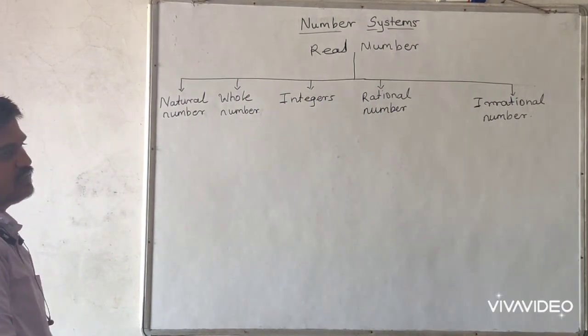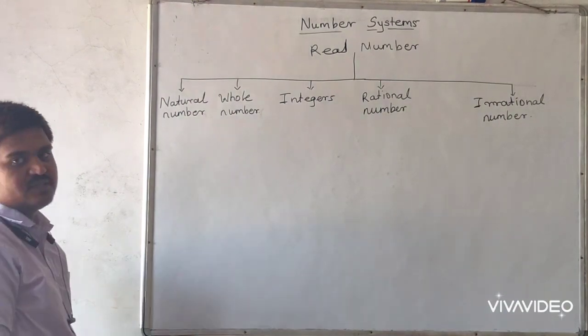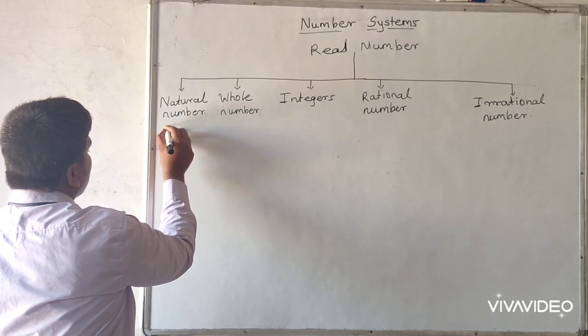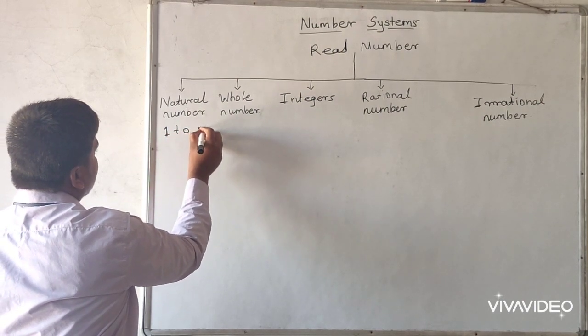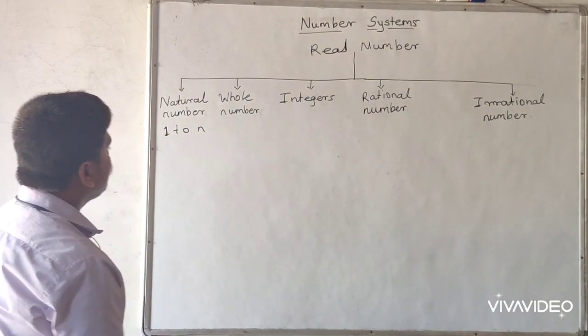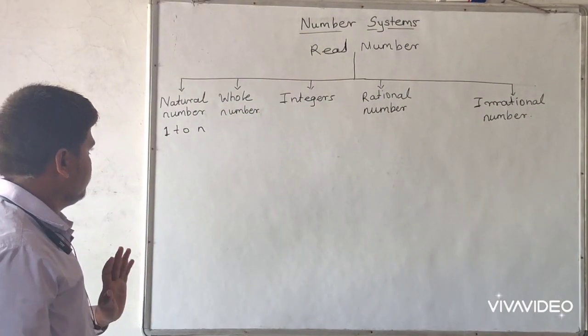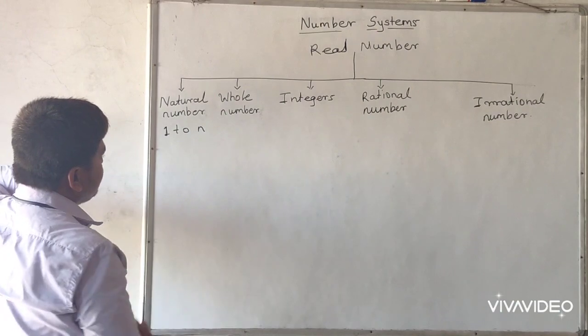First one, natural number. Natural number means the numbers which start from 1 to n numbers, means starting from 1 up to infinity. So this is called natural number.